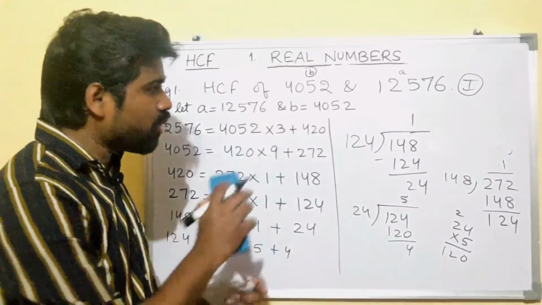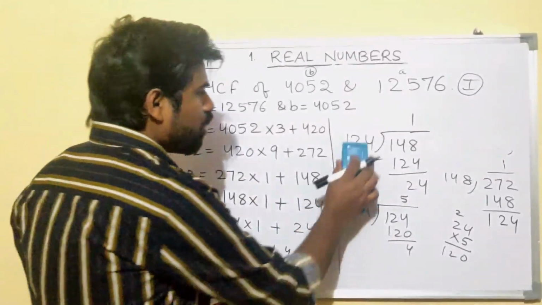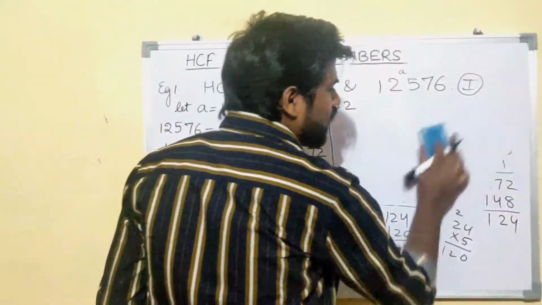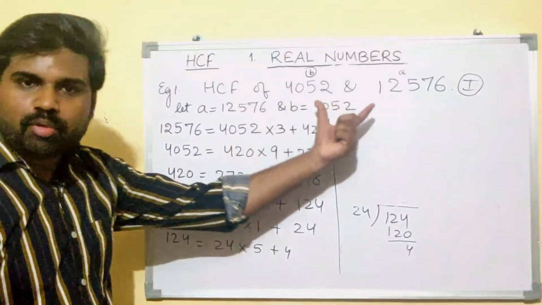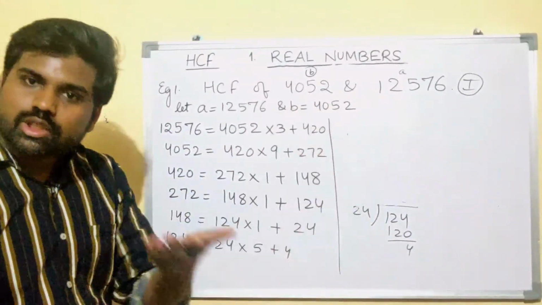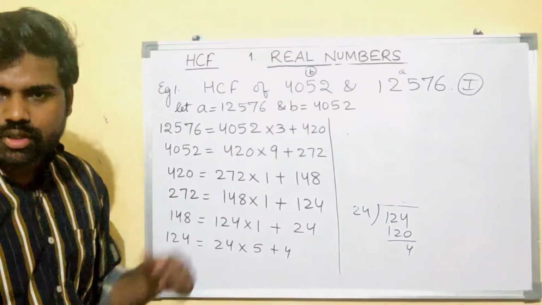You might think this is a very big, long process, but it is not. It is very easy to calculate. Can you find the HCF of these two numbers by factorization method? If yes, then do try. Then you will understand the difference.